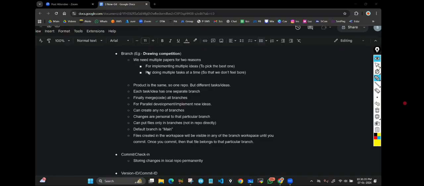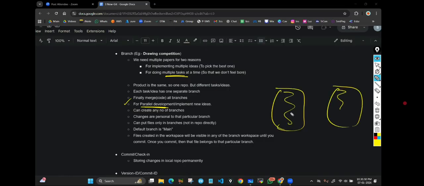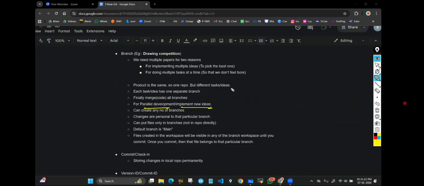So we need multiple branches. The branches are needed for parallel development. Parallel development, when you are working on multiple tasks. Parallel development means I am working on both tasks at a time. That is what parallel development is. I am developing both web pages at a time: login page, logout page, and also where you book the train tickets. When you are implementing ideas, then to implement new ideas. Okay. So for that we need branches, for parallel development and to implement new ideas.